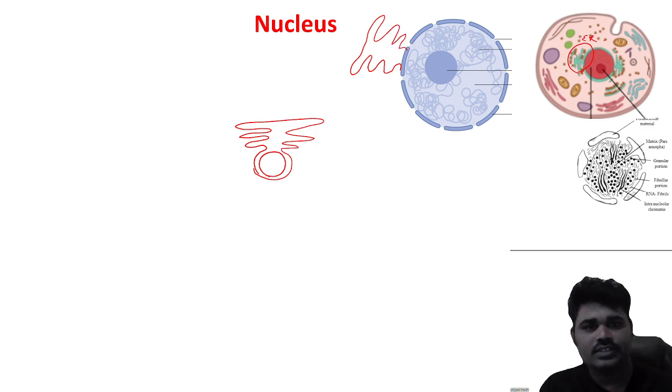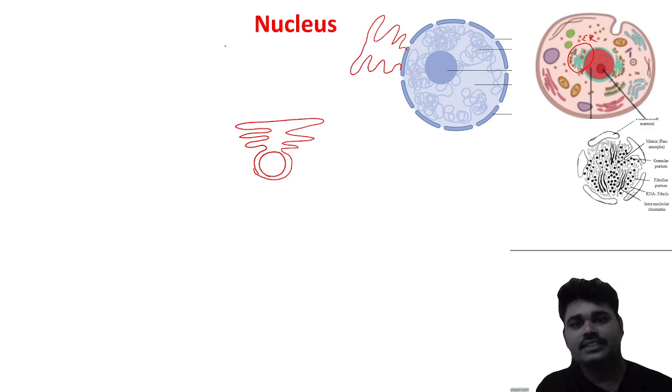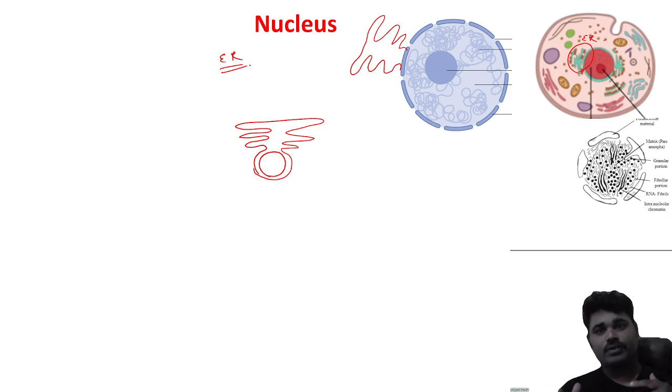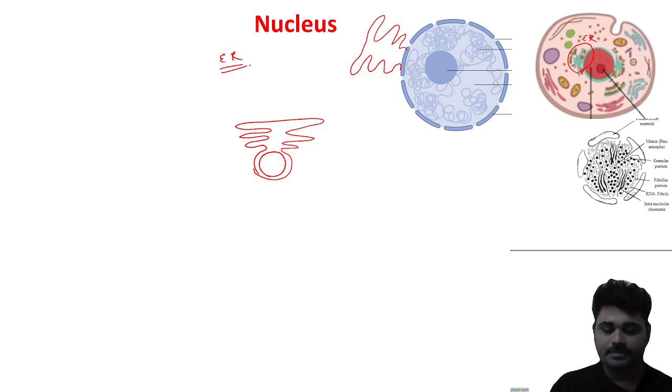The inner layer is present inside, but the outer layer is continuous with the endoplasmic reticulum. That means the outer membrane is connected to the membrane of the endoplasmic reticulum.